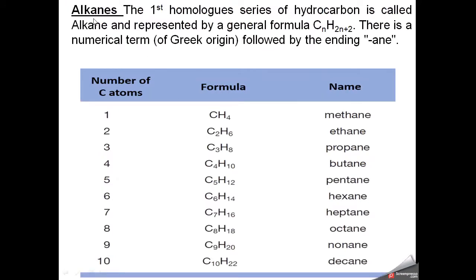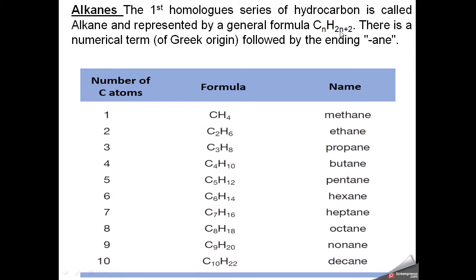So what is alkane? This lecture is composed of the nomenclature and naming of the alkanes. The first homologous series of hydrocarbons is called alkane and is represented by the general formula CnH2n+2. How can we explain this formula? If we have 1 carbon, then C1H(2 into 1 plus 2). So this becomes CH4.